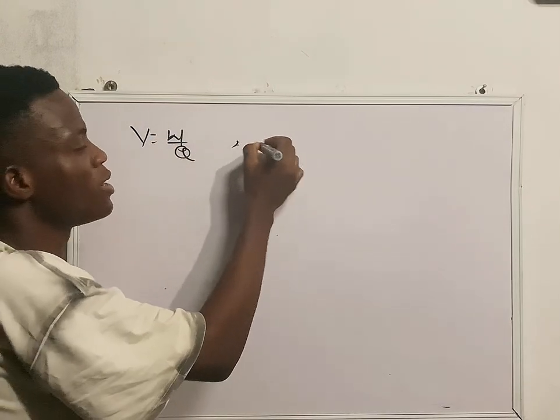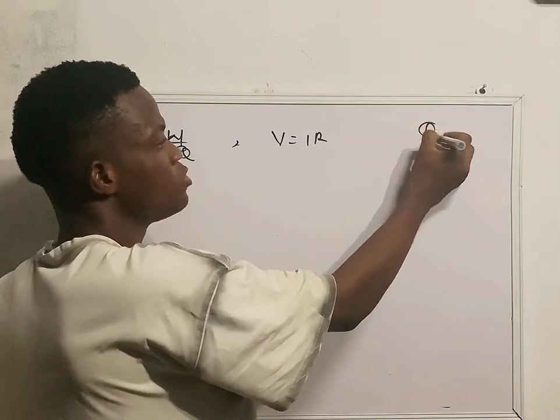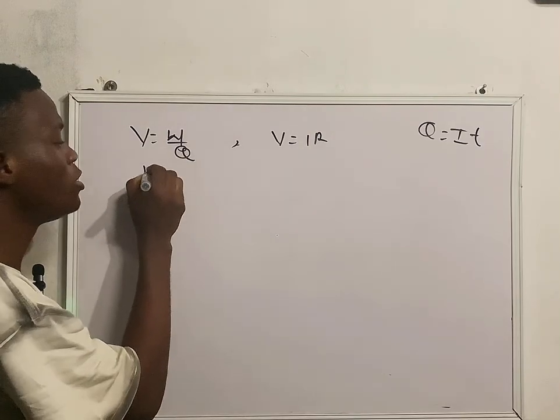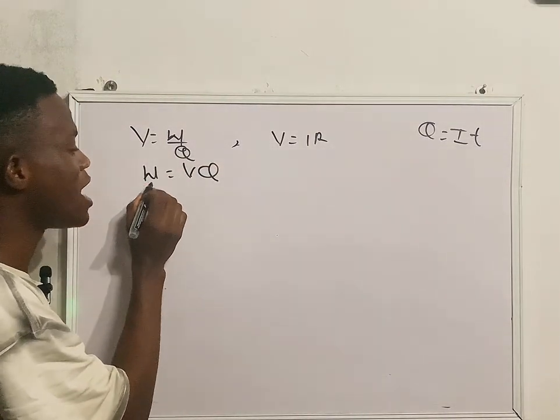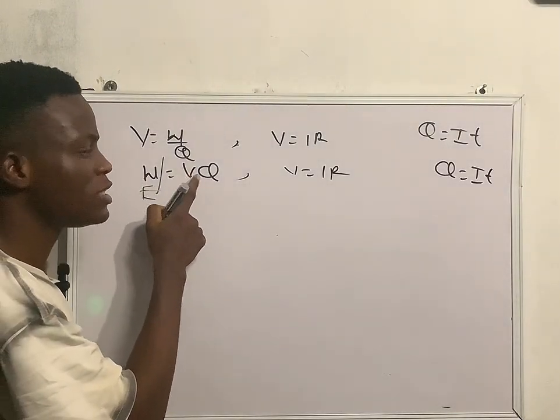We also prove a formula that V is equal to IR, and we also prove a formula that Q is equal to IT. Are you getting my point at all? So from this we have that W is equal to VQ. Now this W is also called work, and it's also called energy. So we have work is equal to voltage times quantity of charge.